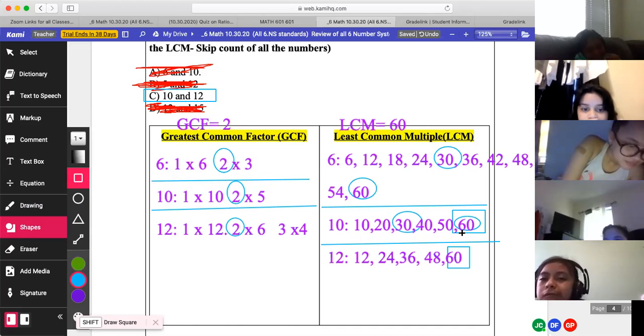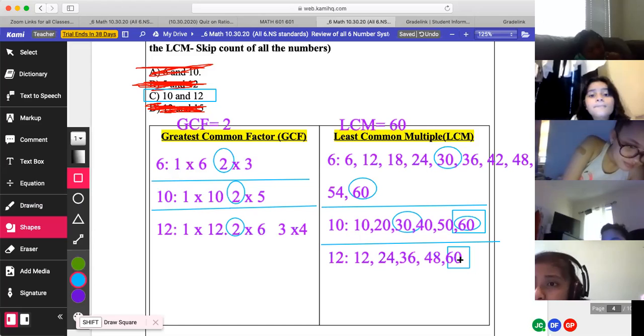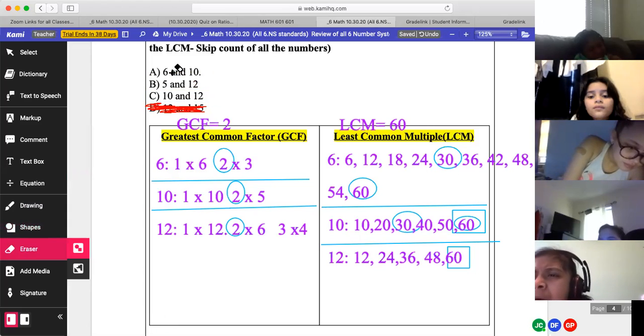Of 10 and 12, right? Yeah, 12. The last two, the only number they share is 60. That's why it's correct. Do you see what Mr. R did with you? This was a trick question, right, Mr. R?